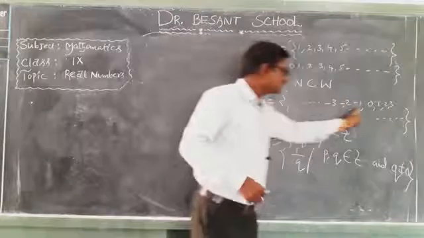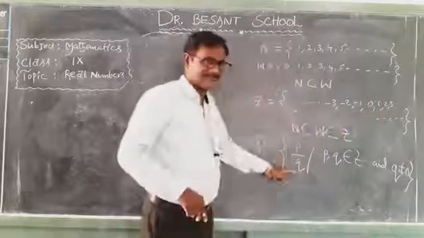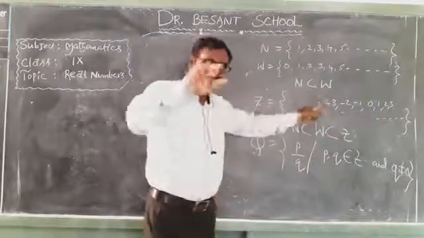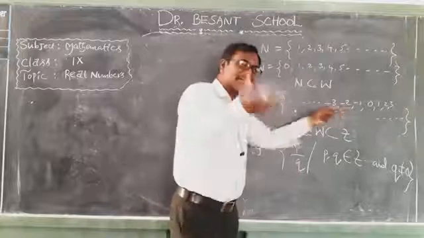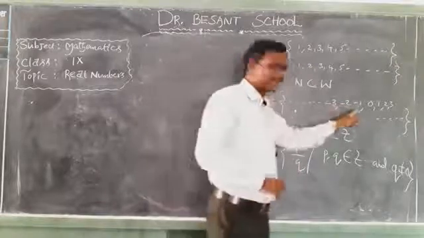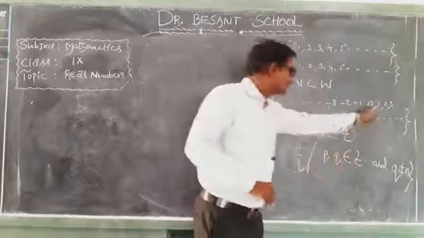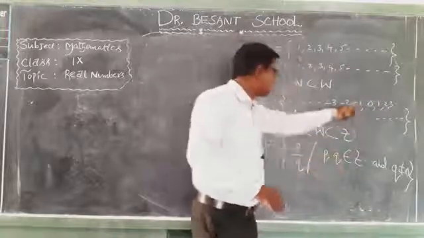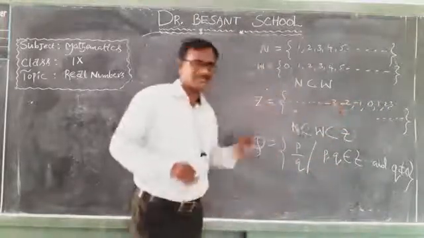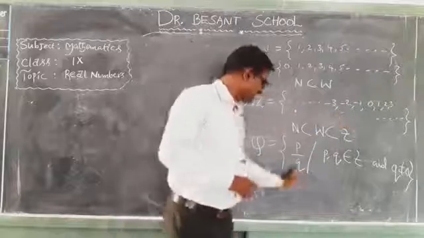So every integer can also be written in the form of P by Q. So -3 can be written as -3 by 1, -2 can be written as -2 by 1, -1 can be written as -1 by 1, 0 can be written as 0 by 1, 2 can be written as 2 by 1. So all integers lie in the set of rational numbers. So every integer is a rational number.